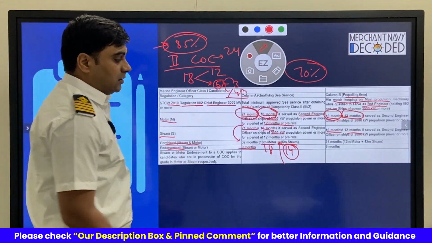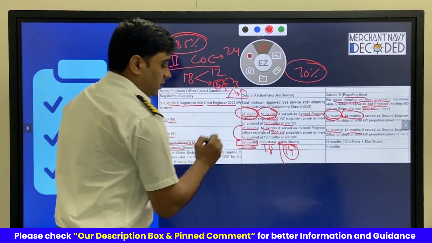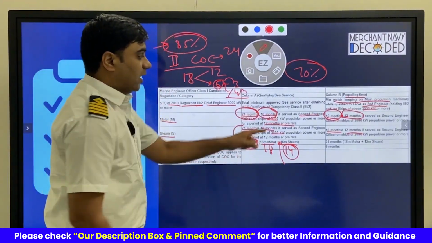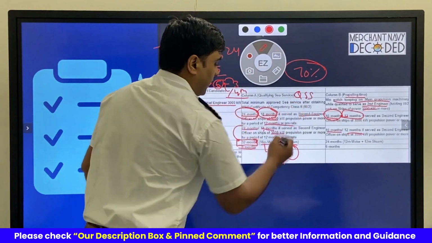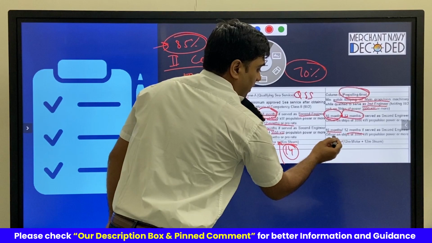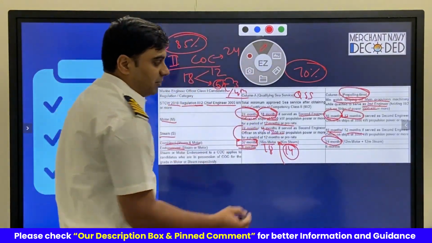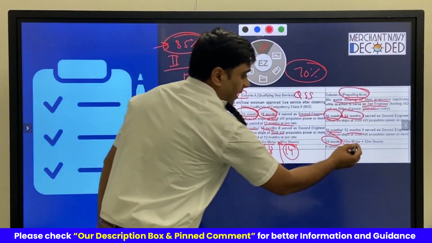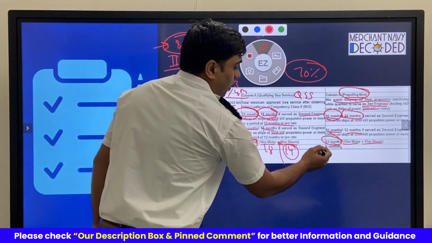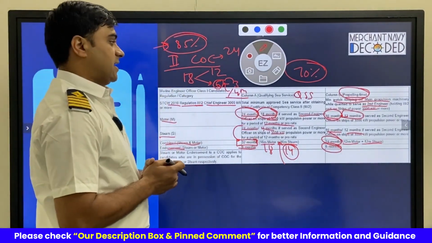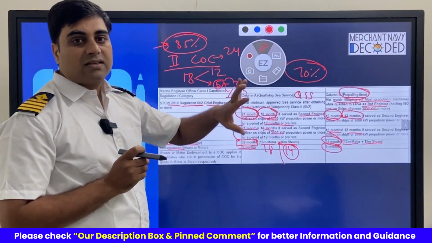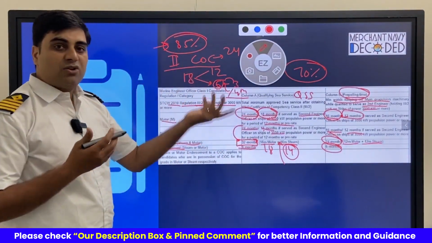However, for the combined one, when you are giving the combined COC attempt, where the qualifying sea service, we call it QSS, right, is 32 months, then the propelling time you require is 24 months. Again, the breakup is that 12 months should be on the motor and another 12 months on the steam. Whereas for the endorsement, you need a minimum of 6 months of propelling time. So that is the requirement for MEO Class 1 qualifying sea service and the propelling sea service, and from where you have to count your sea service.